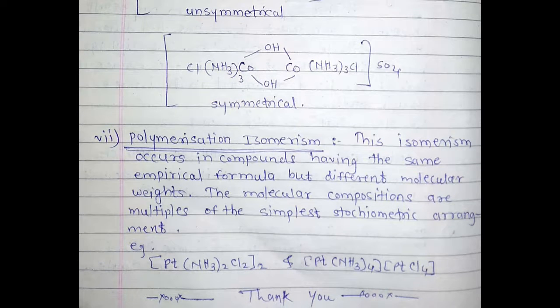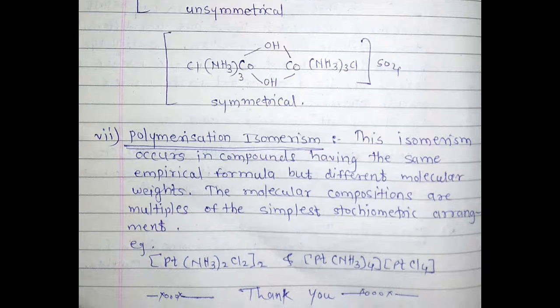Now the example is [Pt(NH3)2Cl2], and the other is [Pt(NH3)4][PtCl4], that is cation and anion, a two-complex type. These have the same empirical formula but different molecular composition and different molecular weights. These are the types of structural isomerism.